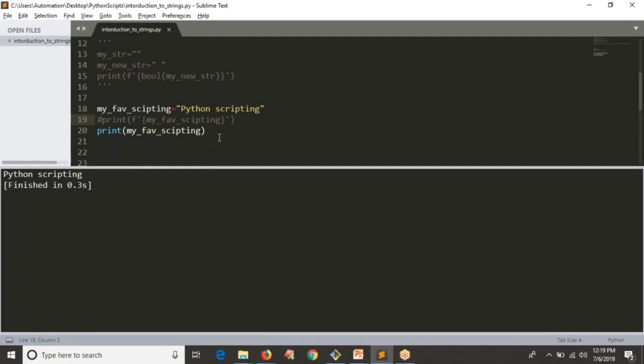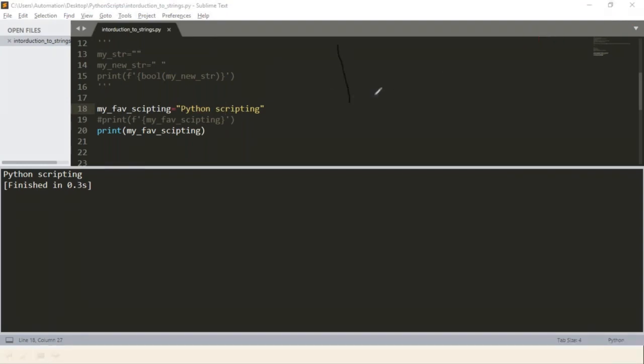Now what I want to do is get, suppose, some first character from your string, or some last character, or some part of your string. Then how can you access it, right? See, before going to that, I want to give an explanation about index values. Let's say you have a word called Python. Simply, your string is Python.